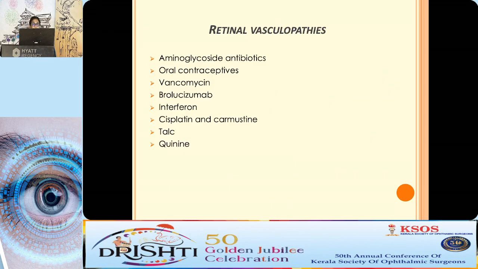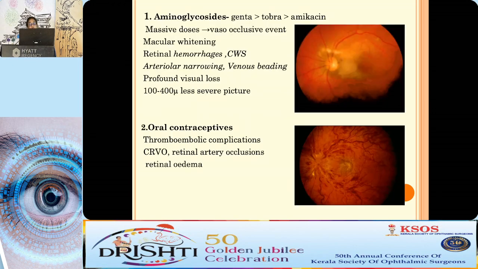Now, the drugs that affect the retinal vessels, the main ones are the aminoglycosides, the oral contraceptives, intracameral vancomycin, interferon, and rarely brolucizumab also. An inadvertent injection of massive doses of aminoglycosides can cause an acute vaso-occlusive event, resulting in macular whitening, cotton wool spots, and arteriolar narrowing. The visual loss is profound. Even low doses which are thought to be safe, 100 to 400 micrograms, can also cause toxicity, but the picture is less severe.